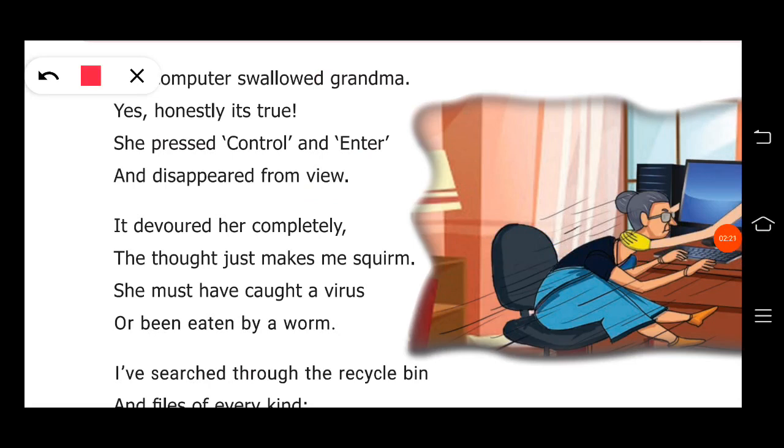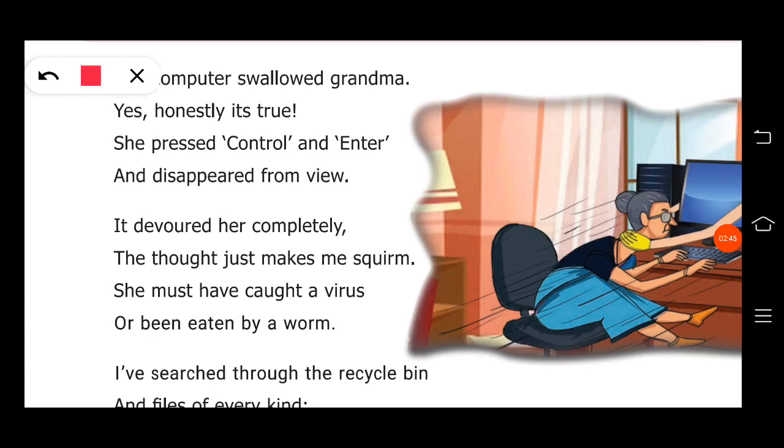Grandma, true, enter, view. Grandma and true have different sounds. Grandma ends with the sound ma. True, oo sound is ending. Enter, ir sound is ending.